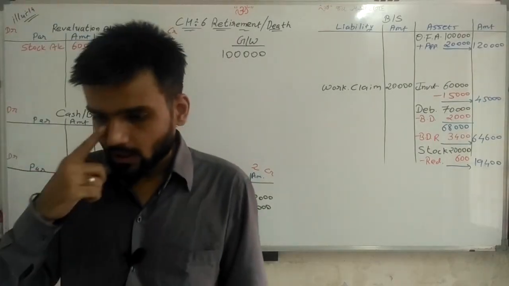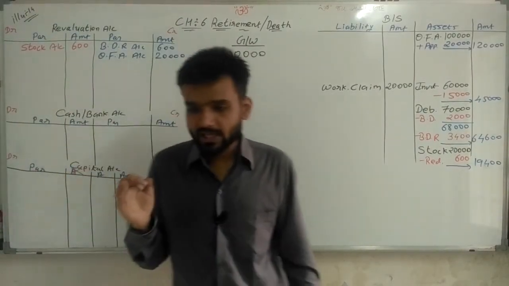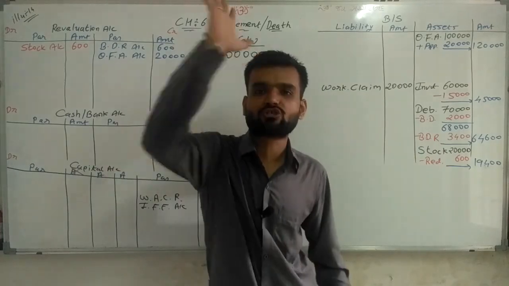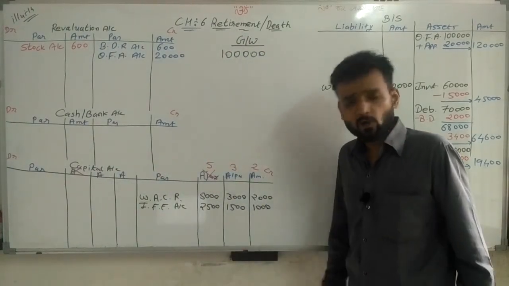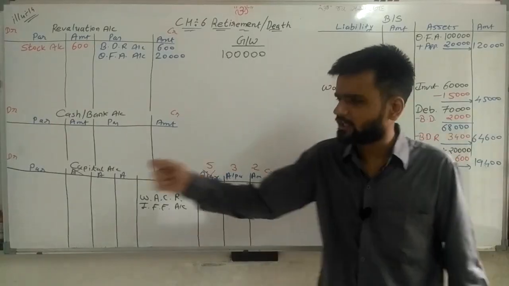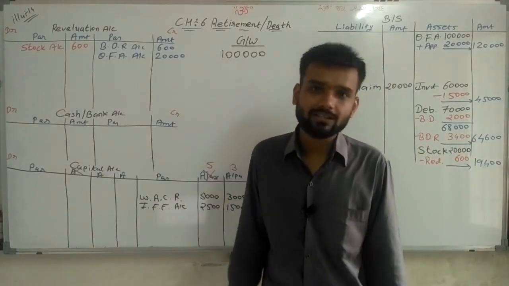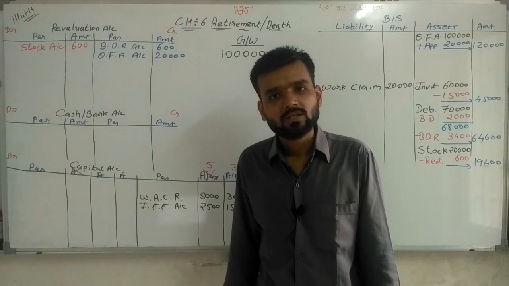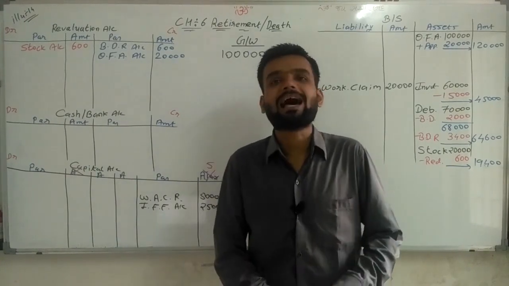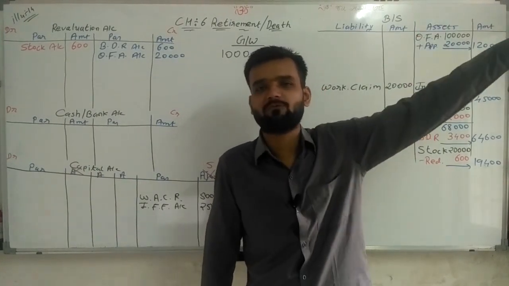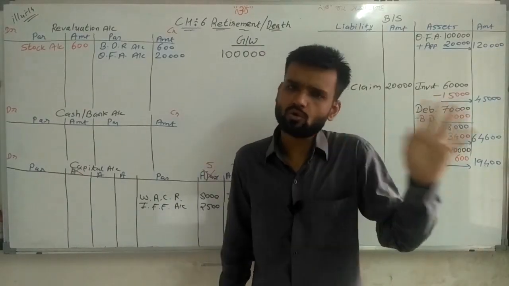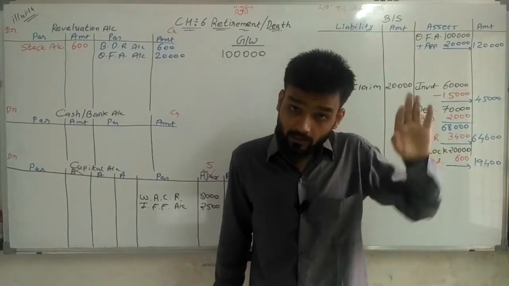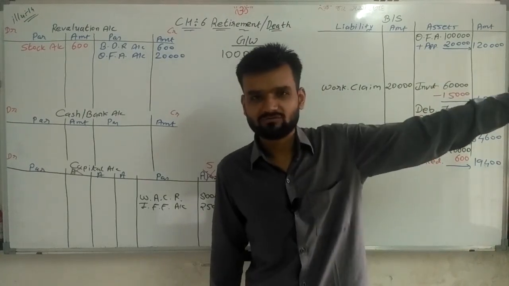Now, Ajay is to be paid 10,000 in cash. Ajay retires, and we need to pay 10,000 in cash because he is retiring. But here there is clarification. In the last question there was no clarification on cash, and we did not have any cash, so we kept his amount as a loan.